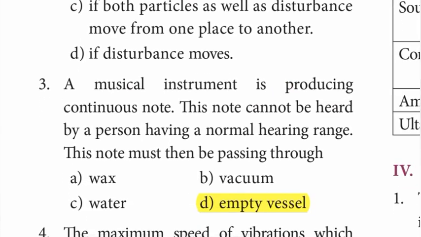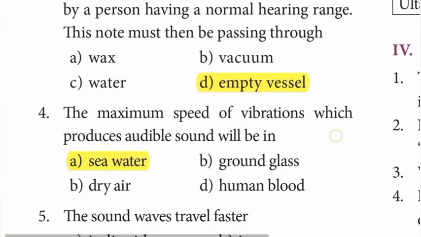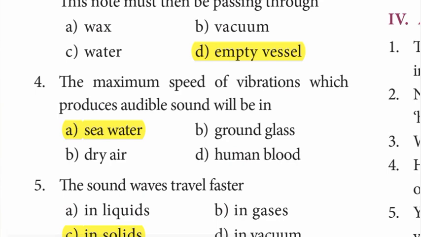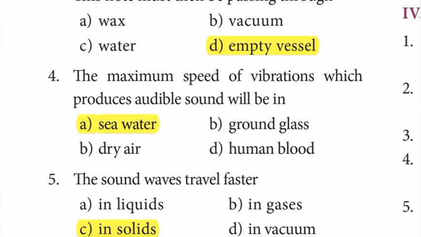Third one, a musical instrument is producing continuous note. This note cannot be heard by a person having a normal hearing range. This note must then be passing through empty vessel. D option, empty vessel is the answer. Number 4, the maximum speed of vibrations which produces audible sound will be in sea water. Answer is A option, sea water.